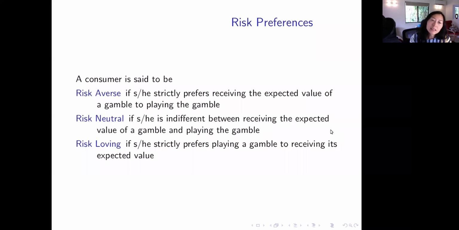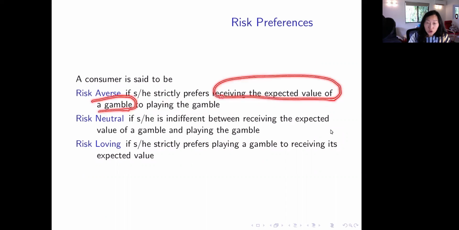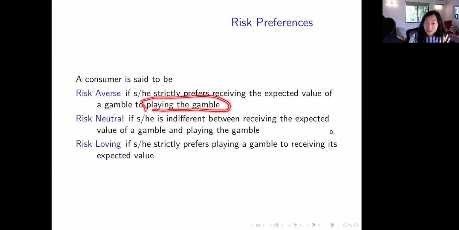A consumer is said to be risk averse if he or she strictly prefers receiving the expected value of a gamble to playing the gamble. Receiving the expected value means receiving the sure dollar amount, rather than playing the gamble, which is a risky action.